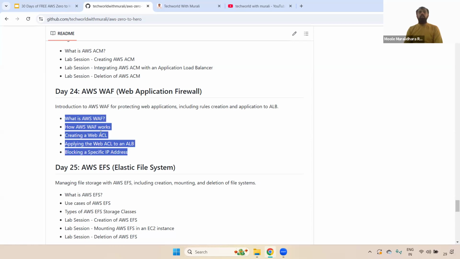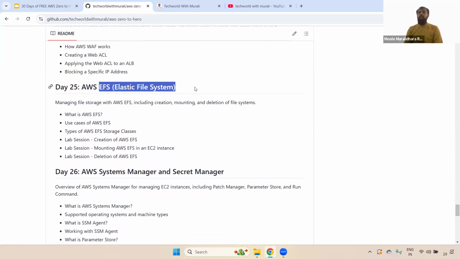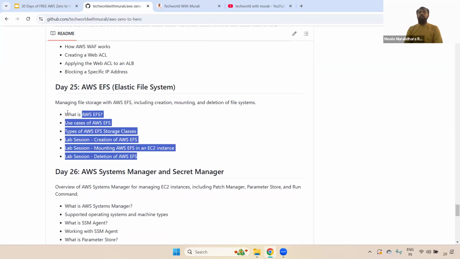Once you complete this one, you will know how WAF works and how to manage it. Coming to day 25, we discussed EFS as well. EFS is used, for example, with Jenkins. When you deploy Jenkins, the default path is /var/lib/jenkins, and you need to take a backup of it. How do we do that?